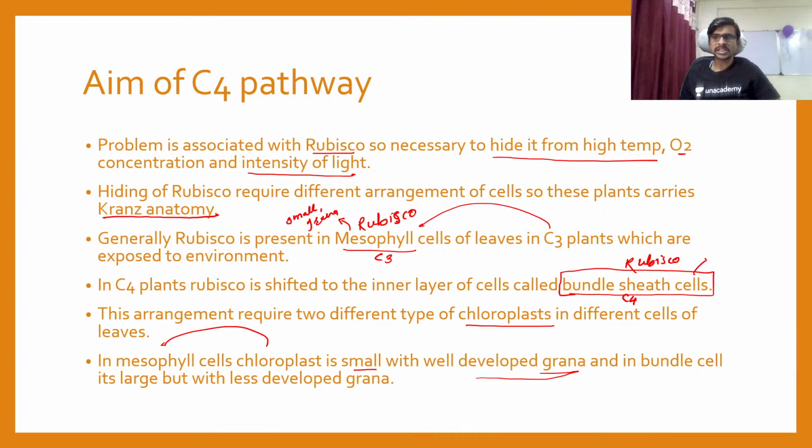But in a bundle sheath cell, the chloroplasts are larger, and less developed, or sometimes the grana is absent. You can say the grana is absent. So where grana is well developed, the chloroplast has a granular structure inside the liquid, that is stroma, and here is the clean chloroplast. So guys, two different types of chloroplast are present, so we call it dimorphism of the chloroplast.